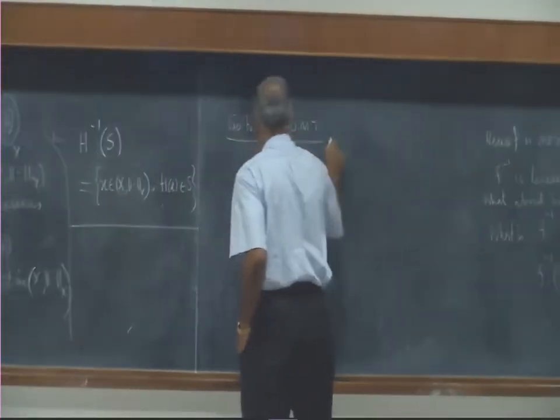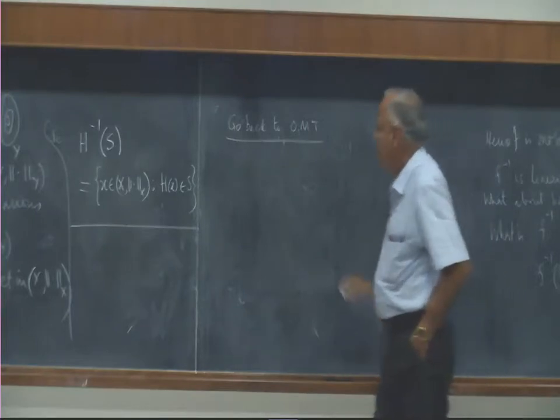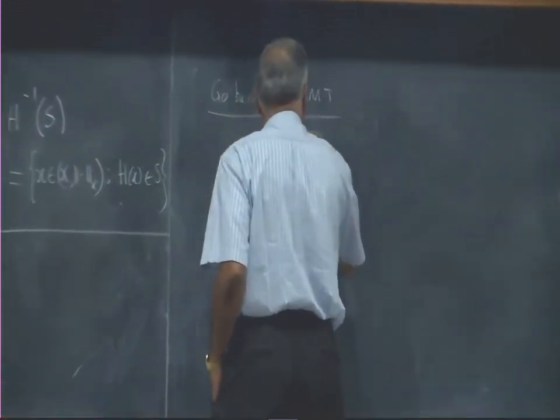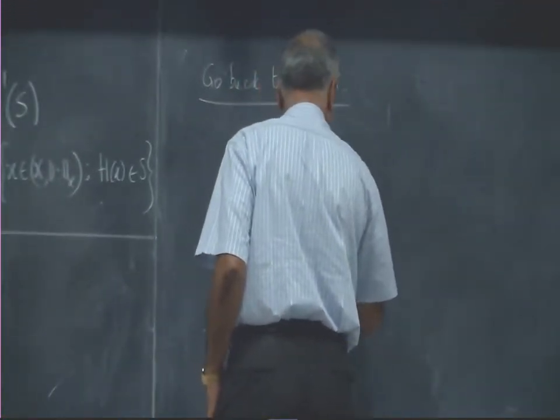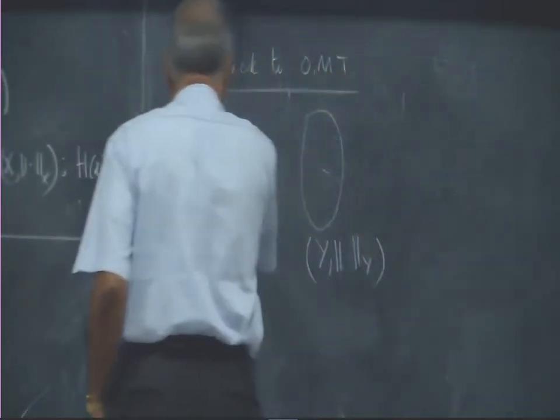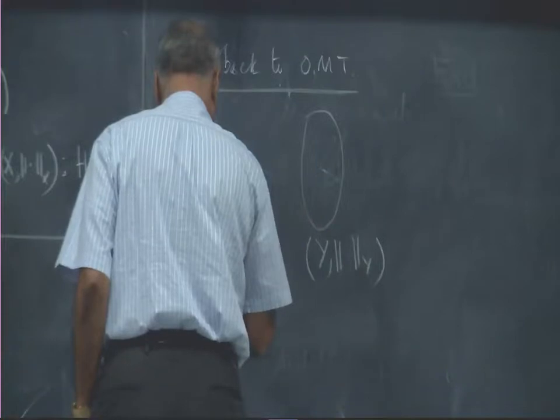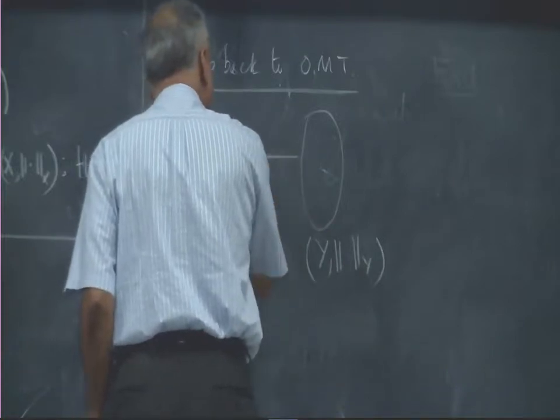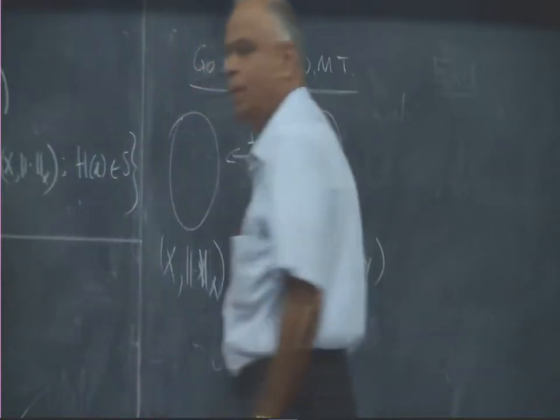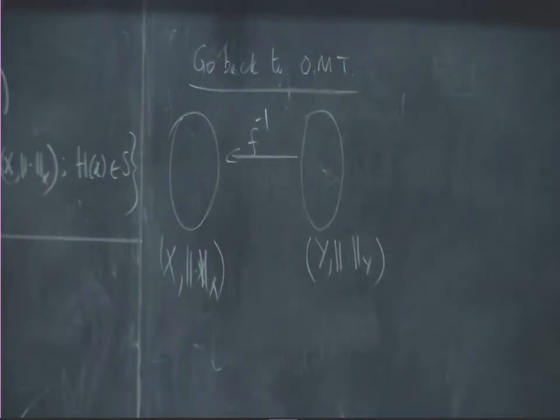I will call it OMT. What it says is, here is Y, here is X. Now F inverse is a mapping going from this side to this side. It is 1-1 and onto, therefore there is an inverse going that side.